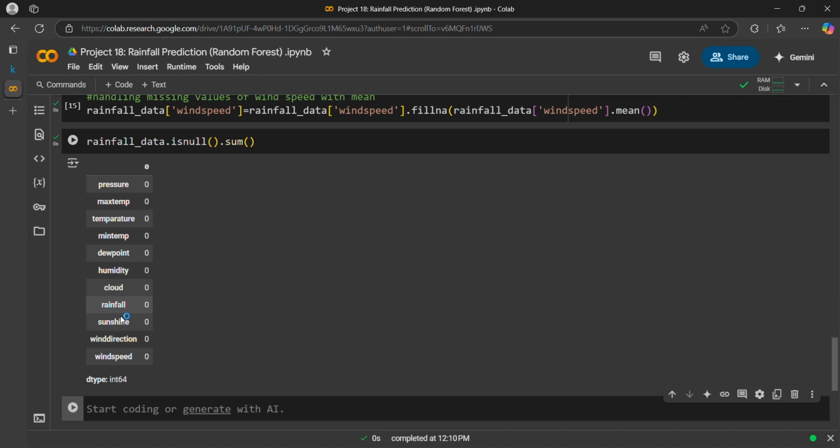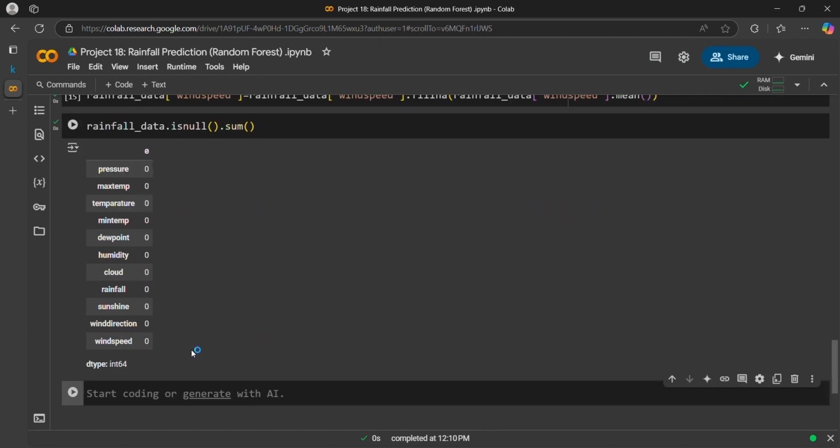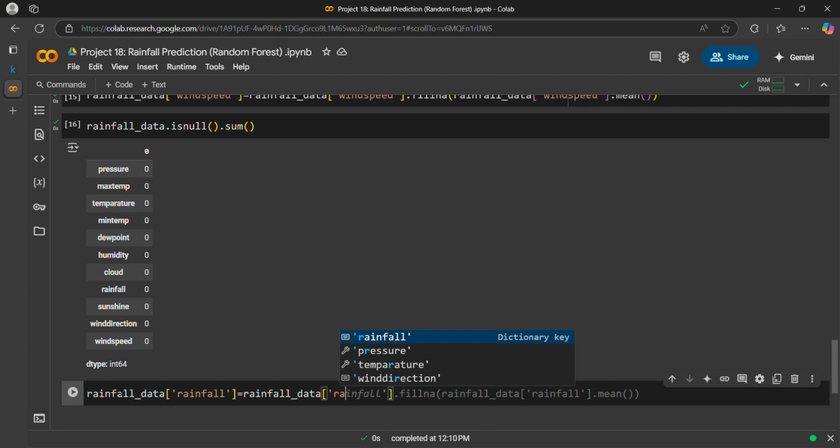Now what I can do is replace the text data in rainfall with numerical values. Okay, so rainfall data, the column is rainfall, equals rainfall data rainfall dot replace.